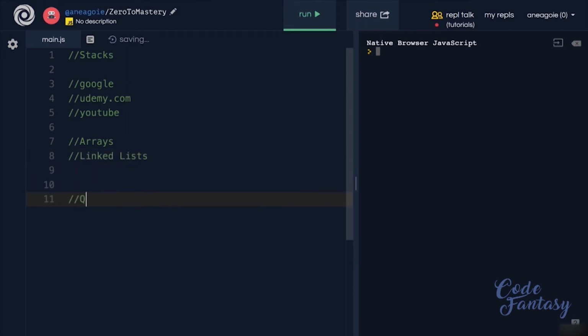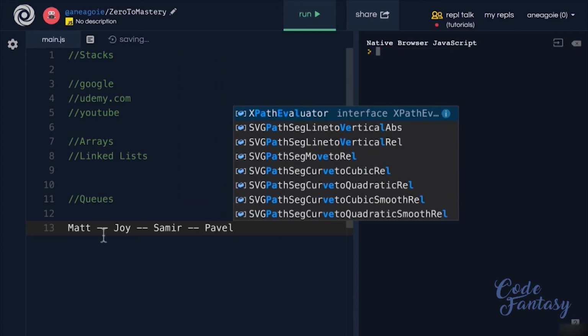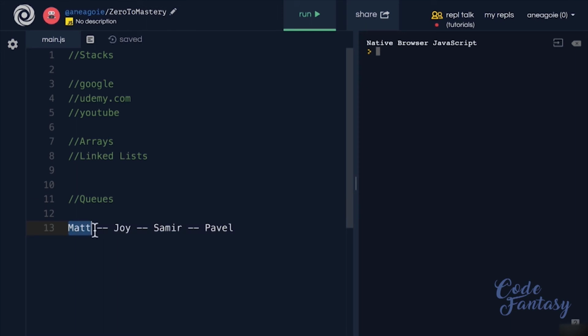What about queues? Let's say we have a queue. I'm creating a waitlist app. And in here, we have a couple of people that want to get on the waitlist. The first person that shows up is Tim. And then after Tim, or you know what? Let's use our names. Let's use Matt. And then Matt shows up, but all of a sudden, Joy comes and lines up. And then perhaps we have Samir that comes and waits in line, and then we have Pavel. In this case, we want Matt to be first, then Joy, then Samir, then Pavel.